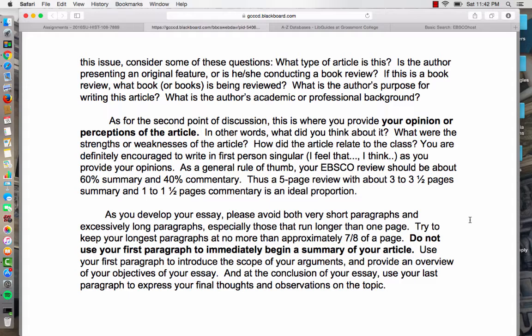Don't make them too short, and definitely don't make them excessively long. Try to keep your paragraphs within the range of say roughly about half a page to maybe a little bit more than 3/4 of a page, 7/8 of a page.